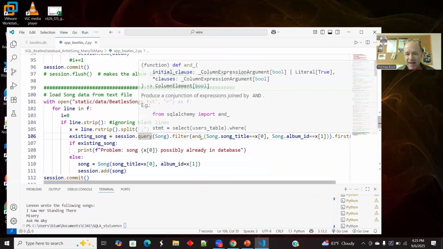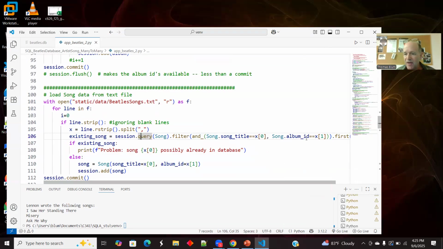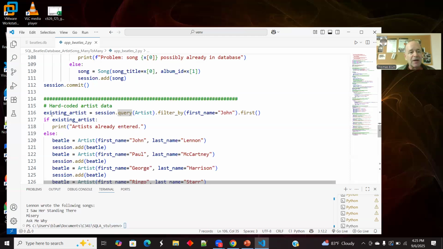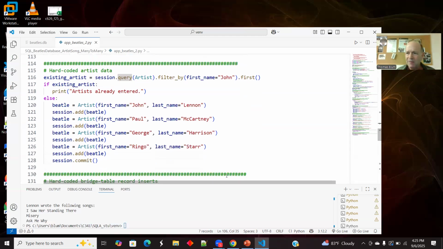So I'm using this and_ to AND 2 constraints to filter by. And here are my artists, and I've just hard-coded my artists, but I might accidentally run this program more than once. And so I am asking if the first artist, John, is in there, then they're already there. Otherwise, I'm going to add all my Beatles.